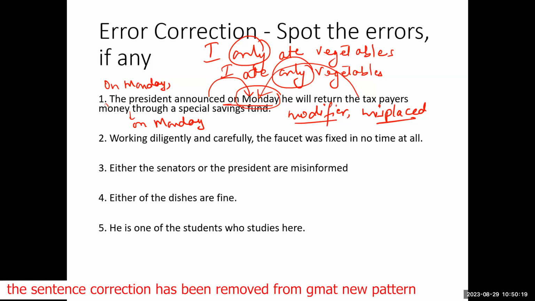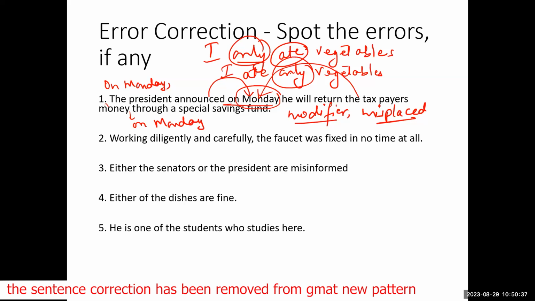I did not wash the vegetables. I did not cook the vegetables. The only thing that I did was I ate. Okay. Now see, because this is a modifier, it is placed close to ate, right? So it will modify the word ate.